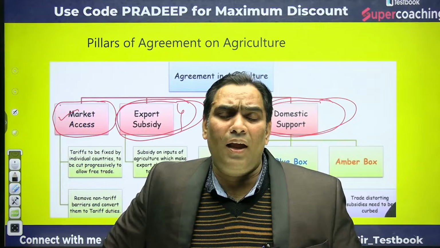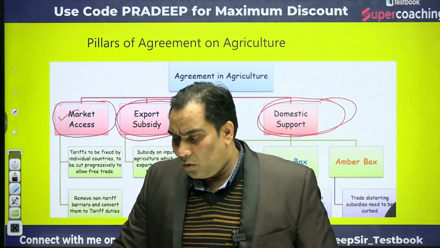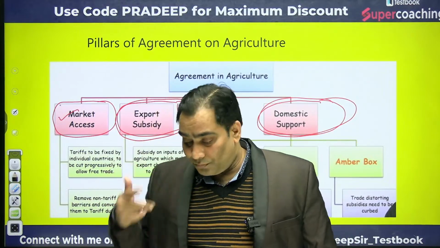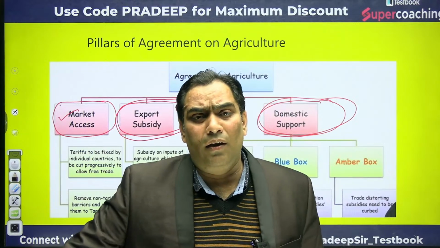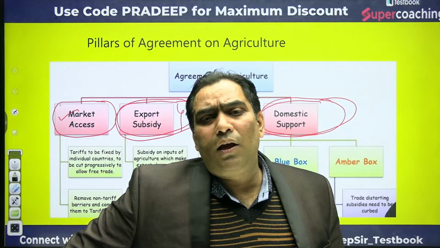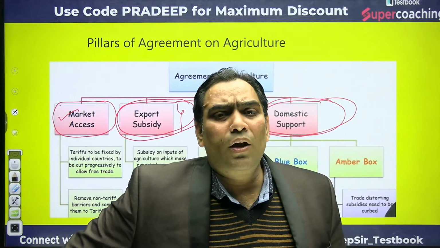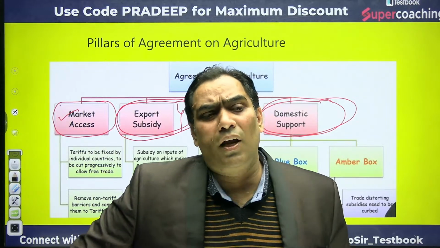Okay, import quota as well. Fixing the import quota is also a non-tariff barrier. So there is a need to reduce these tariff barriers as well as non-tariff barriers. Non-tariff barrier may be in the form of fixing the import quota. Non-tariff barrier may be on the basis of sanitary and phytosanitary measures.